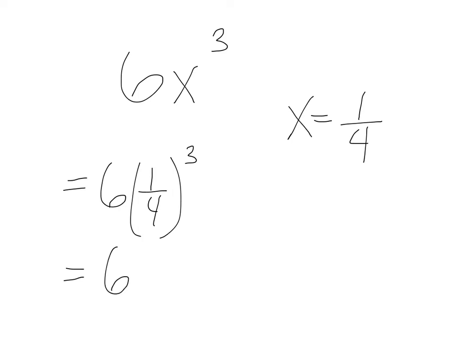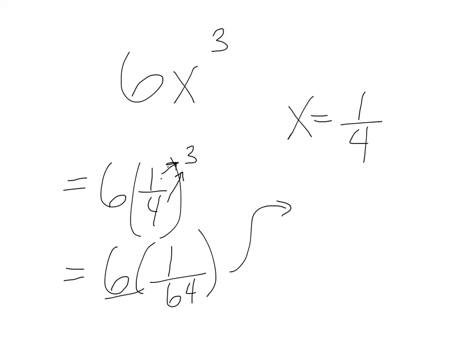So 1 to the exponent 3 is 1. 4 to the exponent 3 is 4 times 4, which is 16, times 4, which is 64. So now you have 6 times 1 over 64, right? And if you want to make 6 a fraction, you just put it over 1.